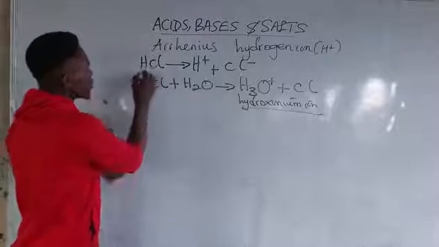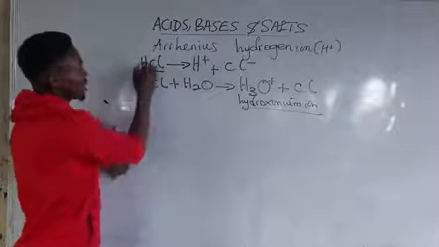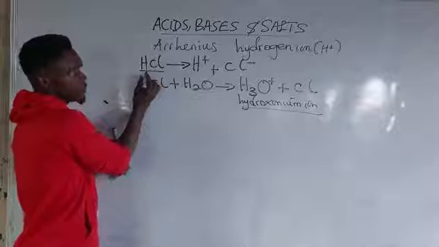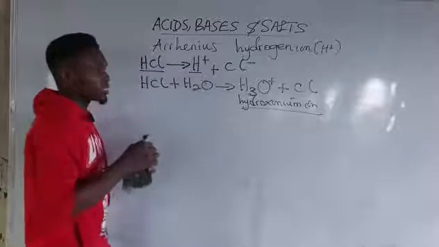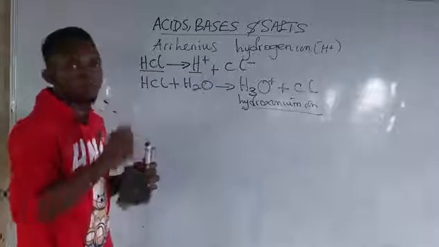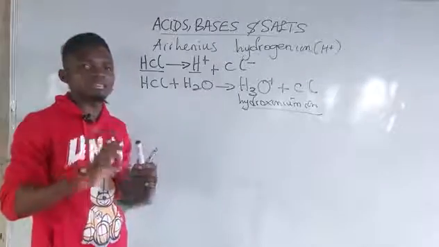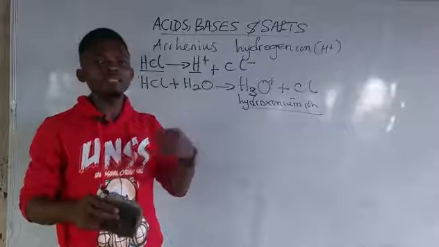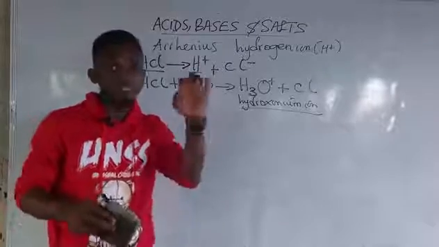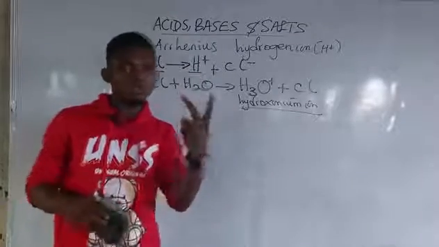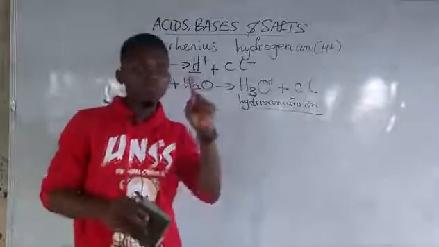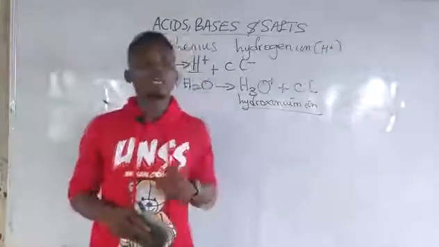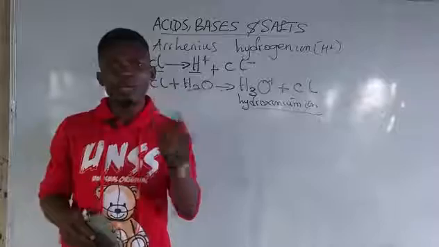Take for example, the one we've just done. If this should dissociate, we have H plus. Now the question is, what is proticity or basicity? It is very easy. It means the number of replaceable hydrogen ion present in a compound. When you have 2, it is dibasic. When it's 1, it is monobasic. When it's 3, it is tribasic.